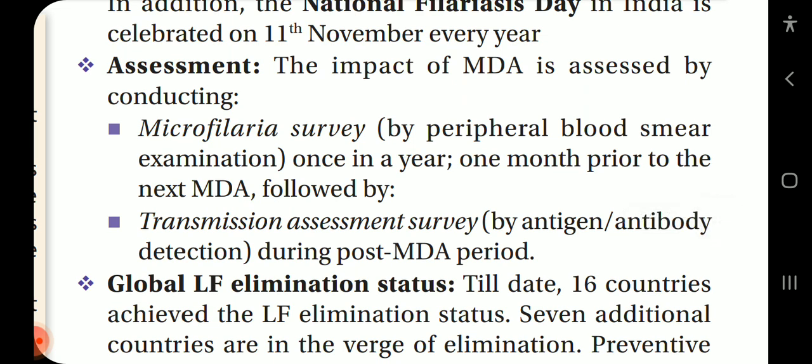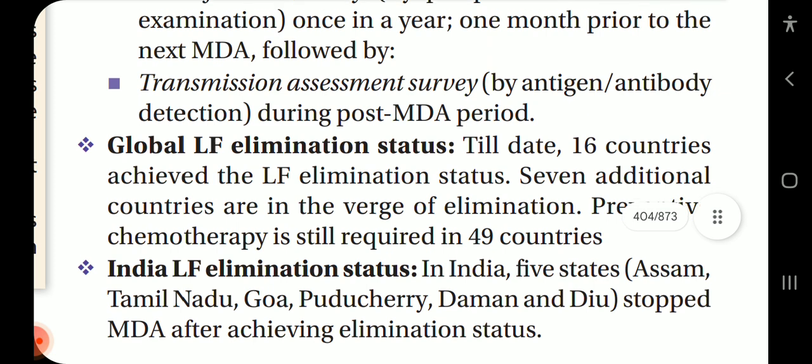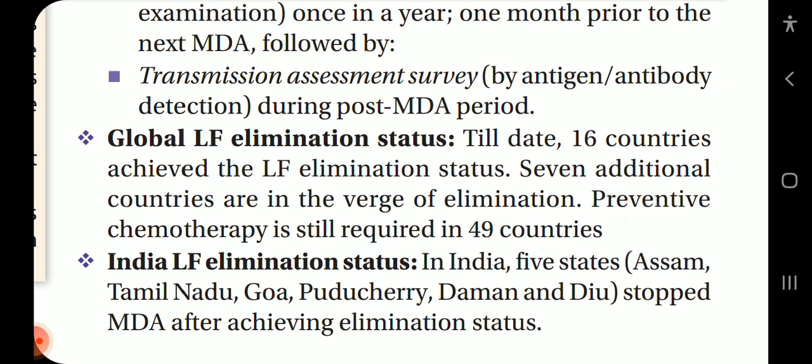Assessment. The impact of MDA is assessed by conducting microfilaria survey by peripheral blood smear examination once in a year per month prior to next MDA, followed by transmission assessment survey by antigen or antibody detection during post-MDA period.